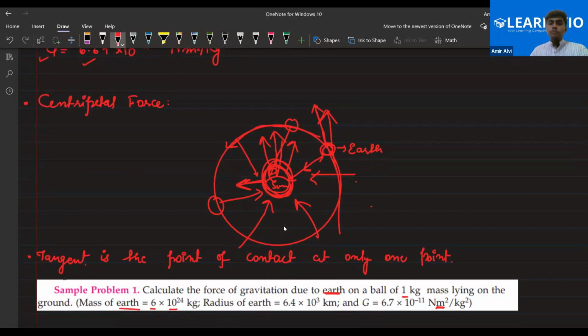Okay, now let's understand the force in the gravitational chapter. That is the most important chapter. It's the most important force in gravitation. So basically this is a force called centripetal force. I've told you in the motion chapter when we were doing uniform circular motion, that the force required to keep a body in circular motion is centripetal force. In the revision classes as well, we have discussed this thing.